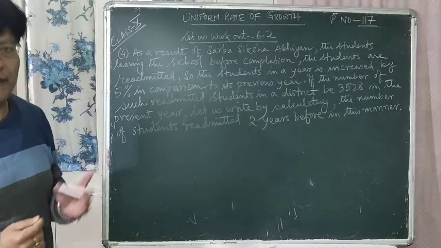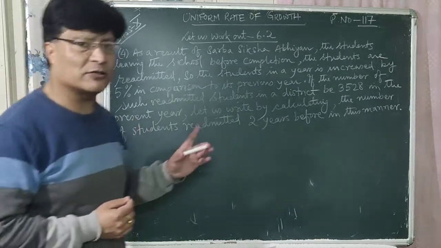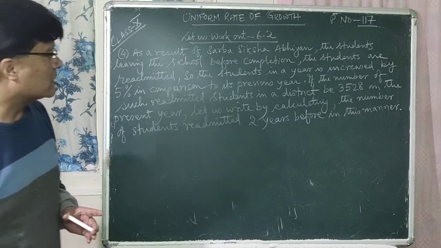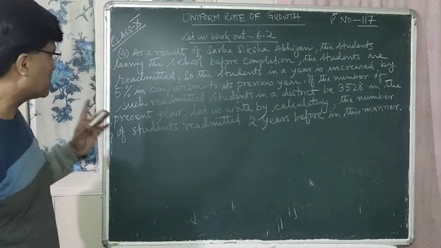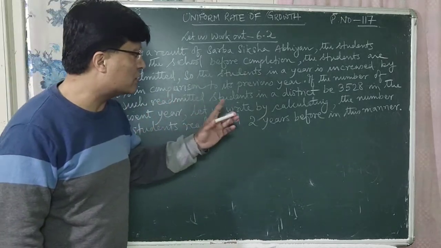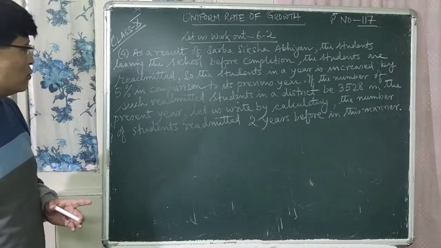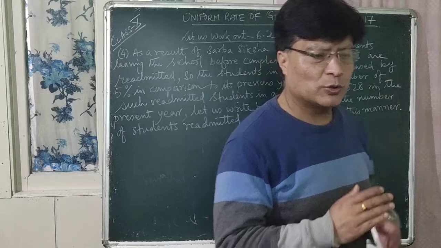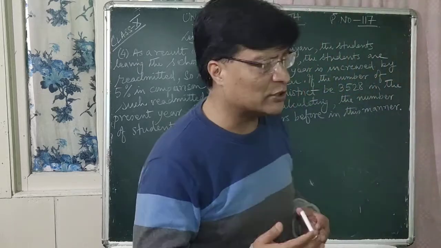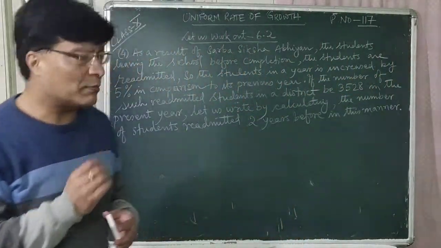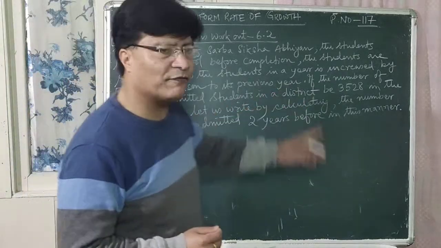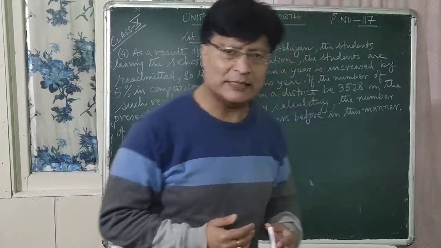Every year the percentage of students is increasing by 5% in comparison to the previous year, right? So now, if the number of such readmitted students in a district is 3528 in the present year, the number of students readmitted is equal to 3528 in the present year.